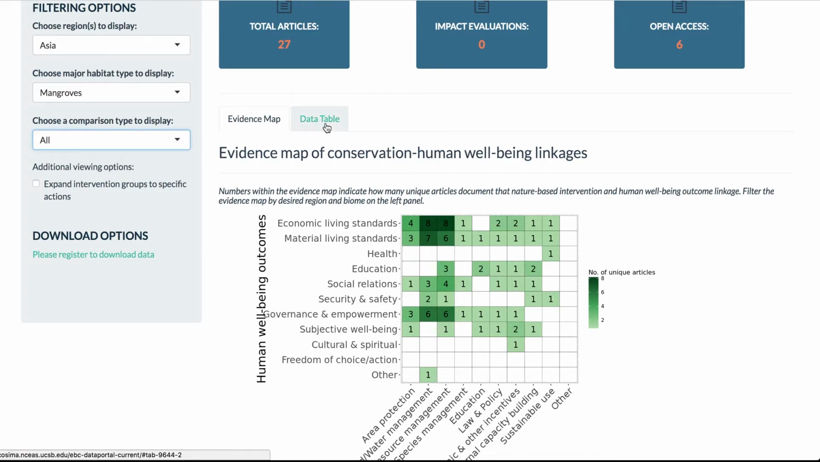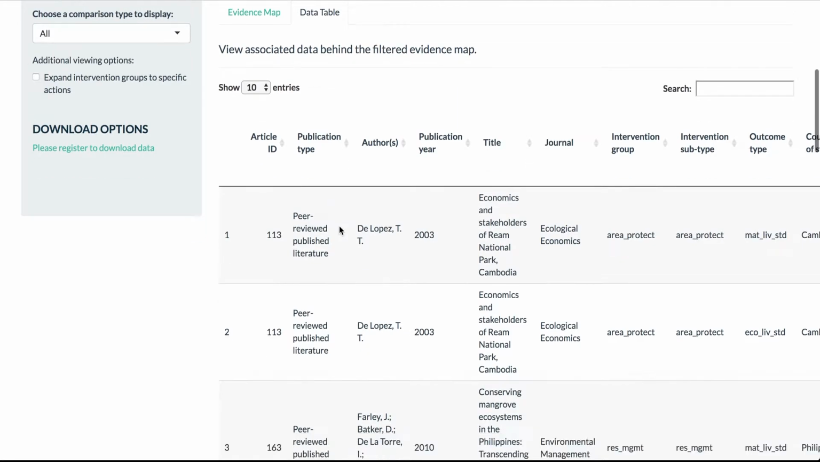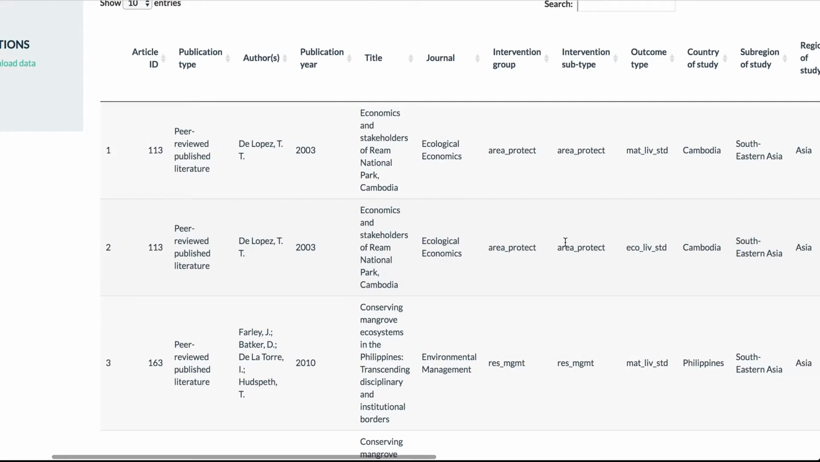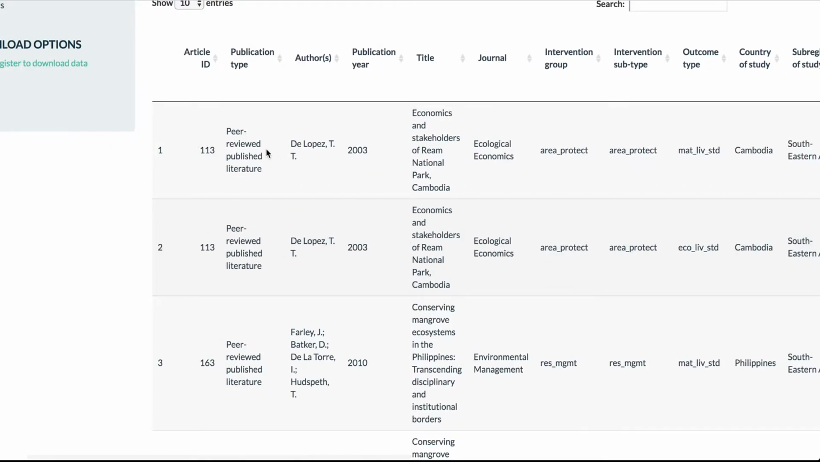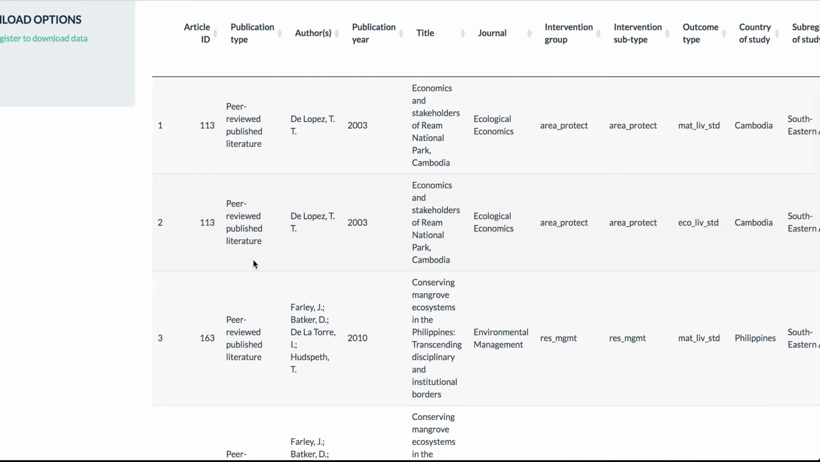You can also look at the data underneath this map by clicking on the Data tab. Here you'll see a data table that covers each article and the associated metadata that was extracted. You'll notice that some articles are in here more than once, and due to the way that this program disaggregates data, if an article covers more than one intervention or outcome, etc., it will be entered in here twice. For example, this article number 113 looks at area protection for both material living standards and economic living standards.